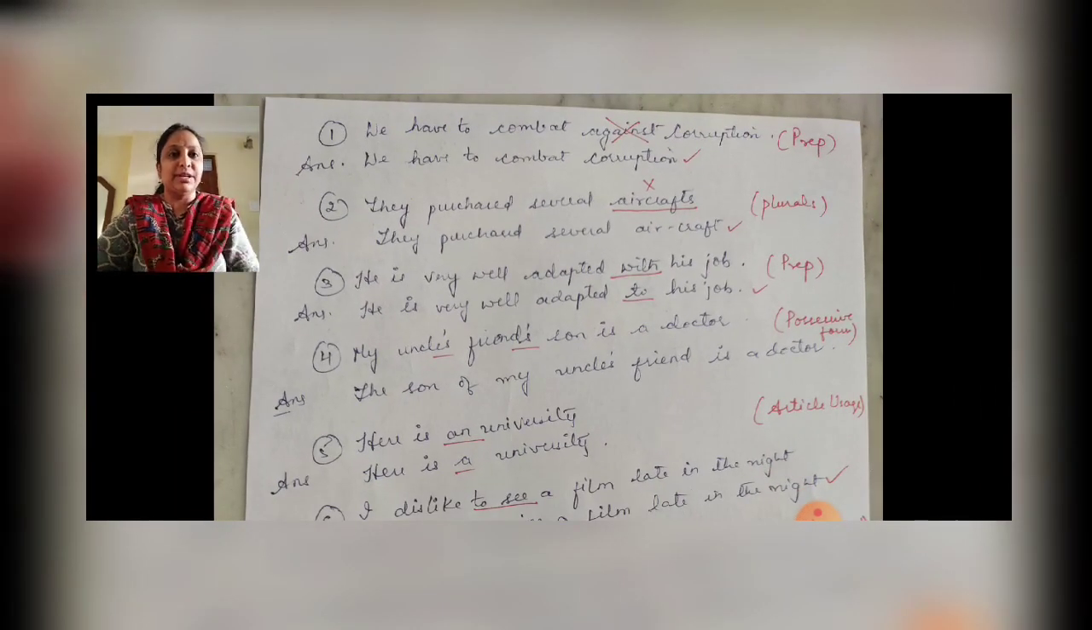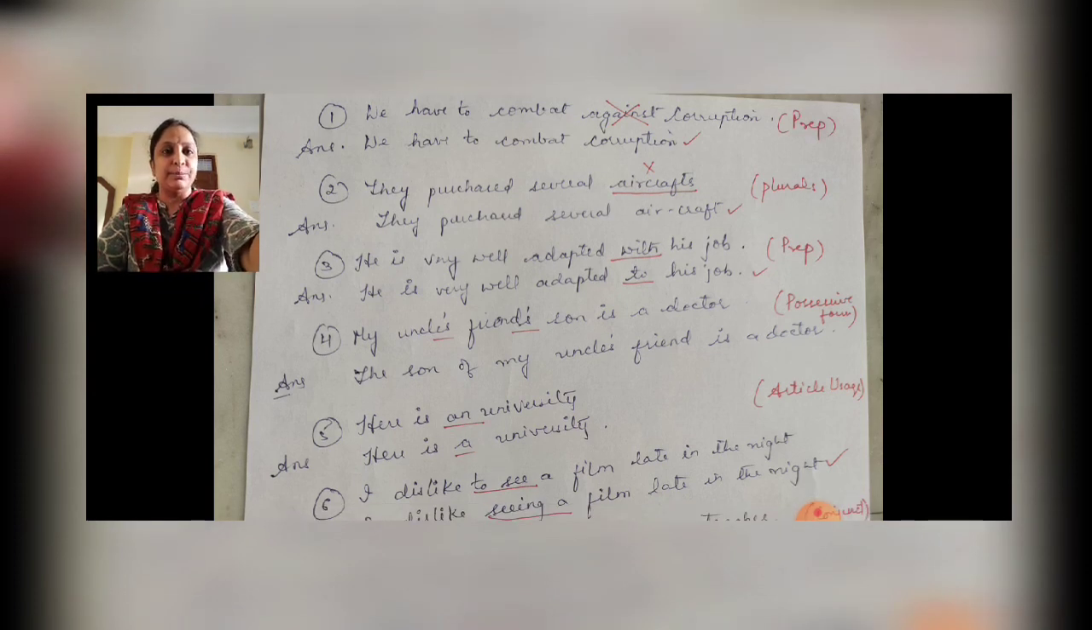See here, the first sentence, we have to combat against corruption. So whenever we use combat, there is no need for us to use a preposition along with it. So the correct answer would be, we have to combat corruption. So combat against is wrong. Combat itself gives the meaning that you have to fight against it. Right? So this is a common error that is made by people. So here we have the error related to preposition.